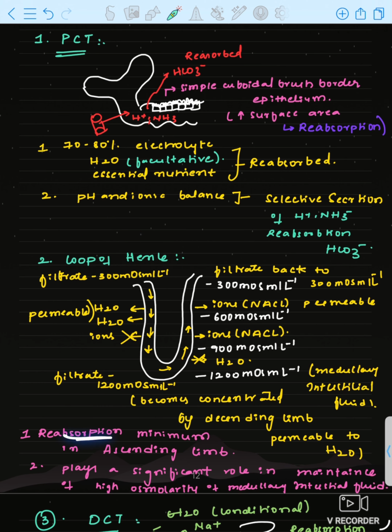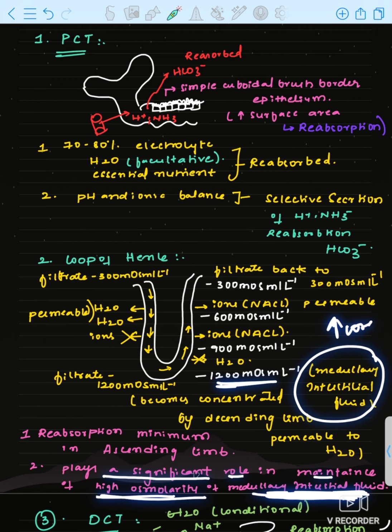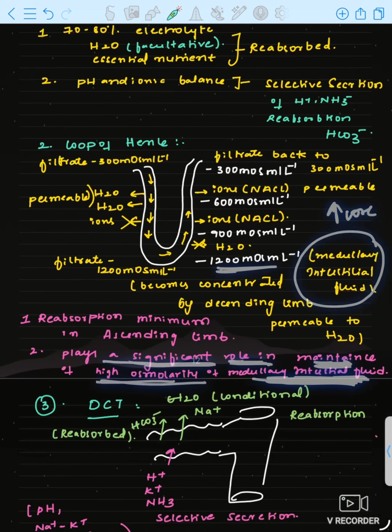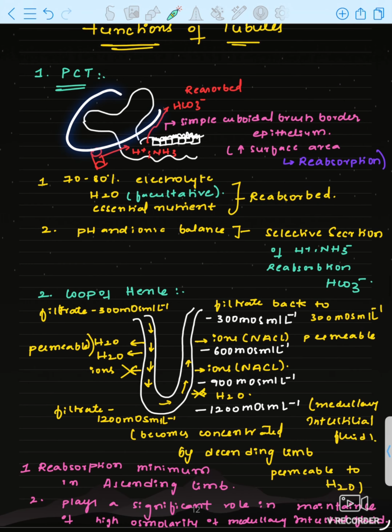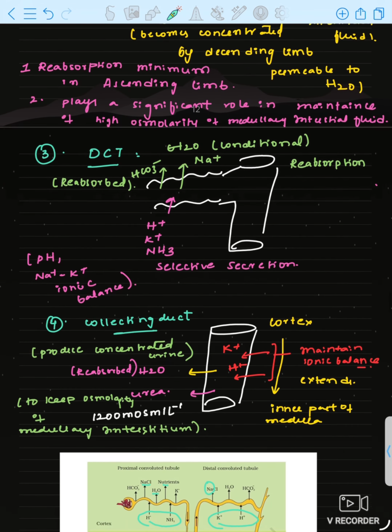Okay, now reabsorption is minimum in the ascending limb of loop of Henle. Here the reabsorption process is less, reabsorption is not occurring. This loop of Henle plays a significant role in maintaining the high osmolarity of the medullary interstitial fluid. So we are done with the PCT and the loop of Henle. Now let us go to DCT.